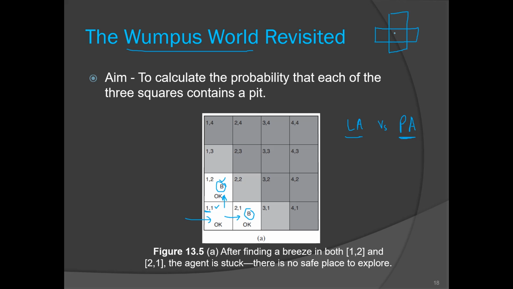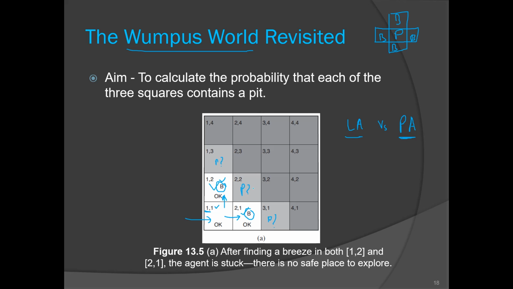So if a pit is at this location, breeze will be there in the 4 neighborhood. That means we can have a pit at this location, or this location, or this location also, because breeze is there, here also and here also.